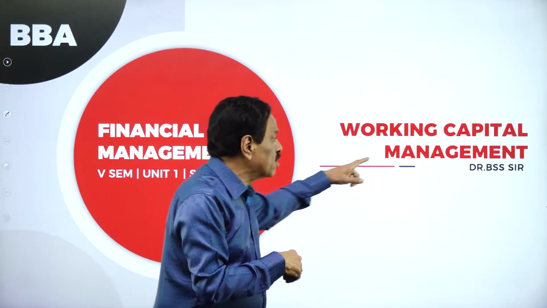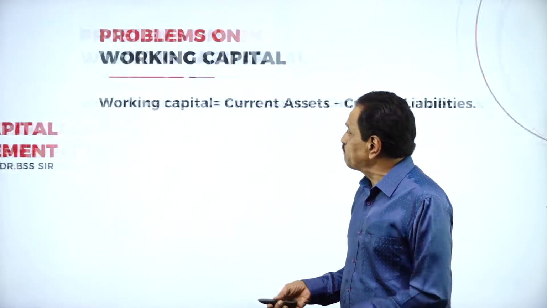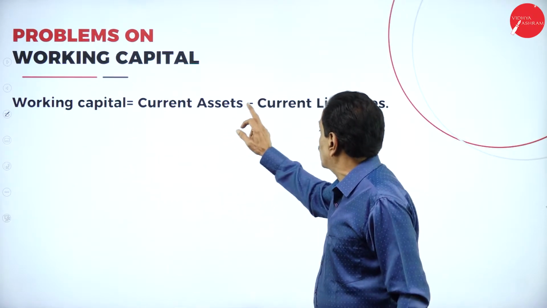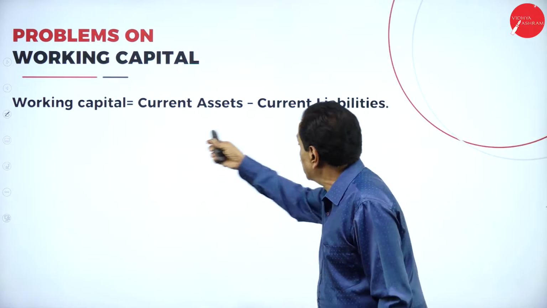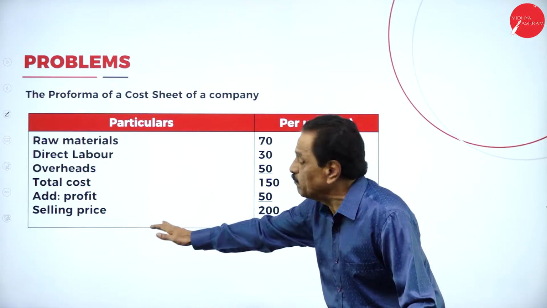We are going to solve the second problem on working capital. We'll go to the problem today. So, what is working capital? Working capital is current asset minus current liability. So, this is the problem.